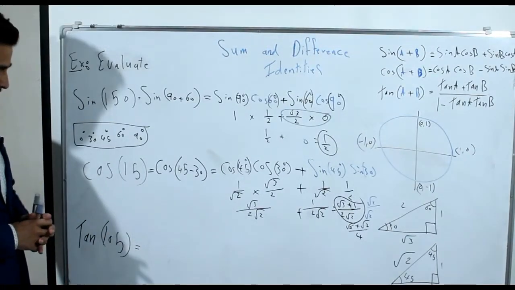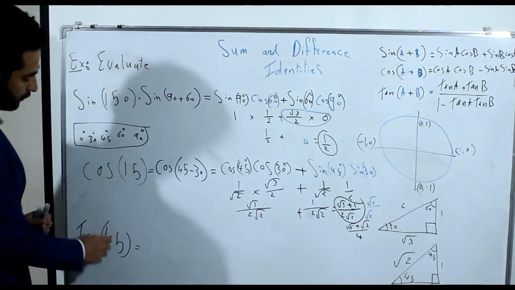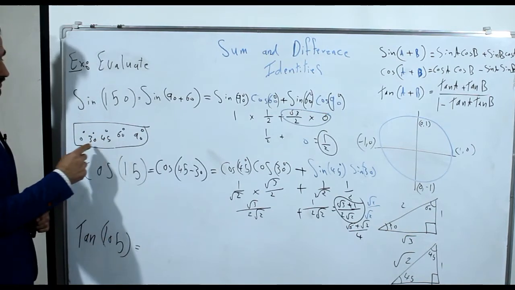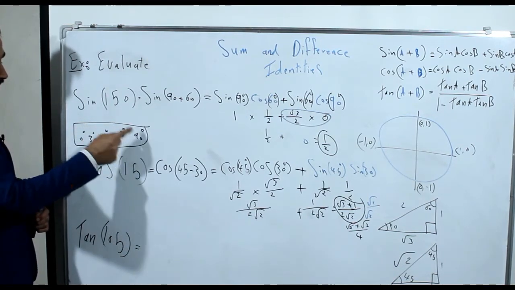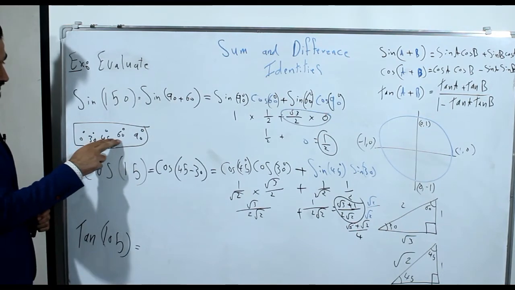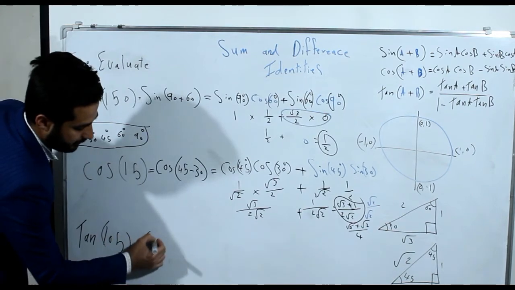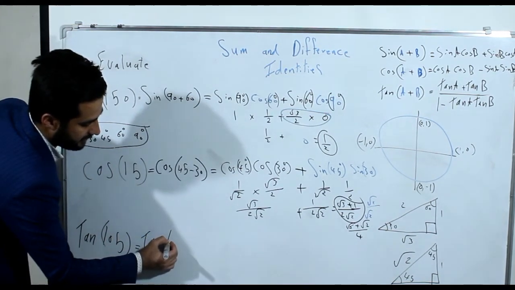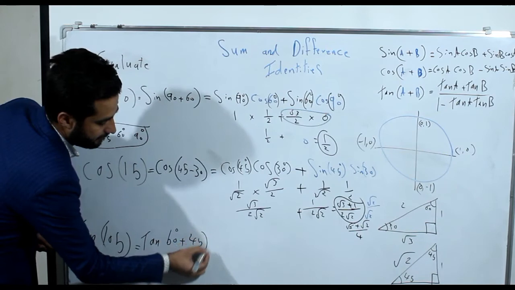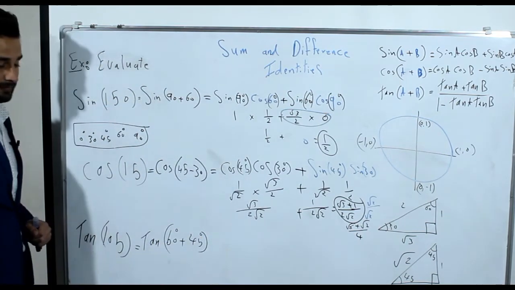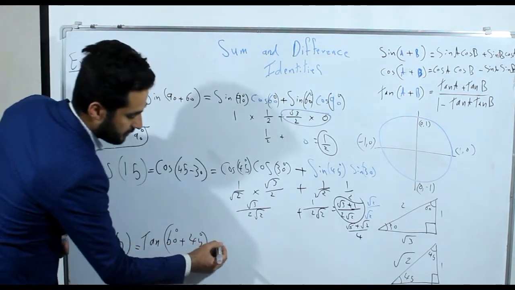Now let's solve example number 3, tan 105. First, 105 came from the summation or the subtraction of two numbers. We can say 60 plus 45 becomes 105. So tan 105 is, we can say, tan of 60 degrees plus 45 degrees.